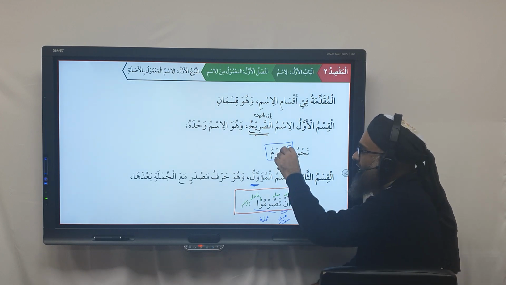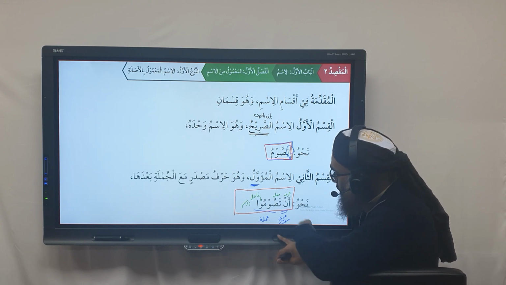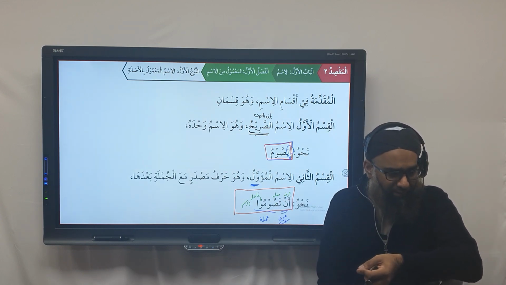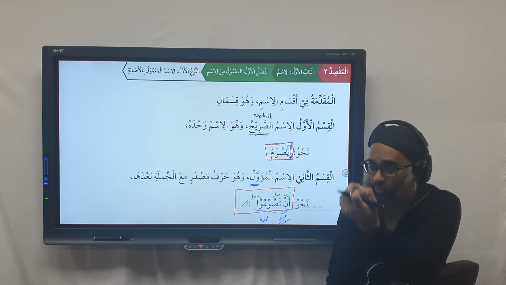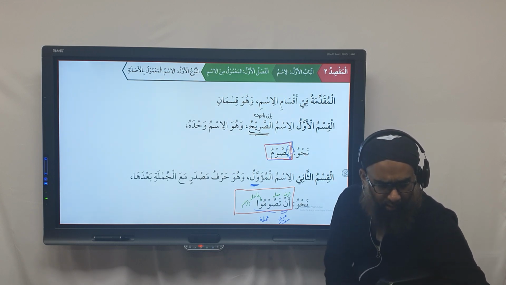So we have the Ism al-Sarih, as-sawmu, the fast. And an tasumu, this becomes the Ism al-Mu'awwal. On its own it is a harf, a verb and a fa'il. But collectively, when you merge it together, then it's treated as a noun. That's called an Ism al-Mu'awwal. Do you understand what an Ism al-Mu'awwal is? Everyone following?